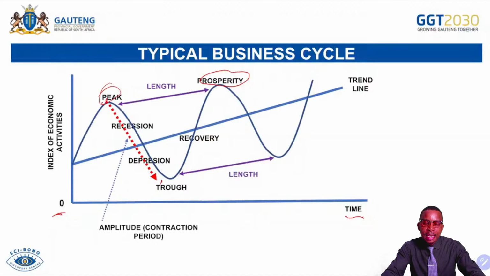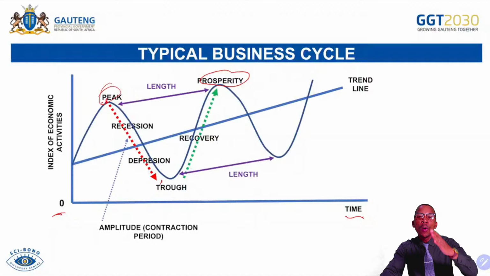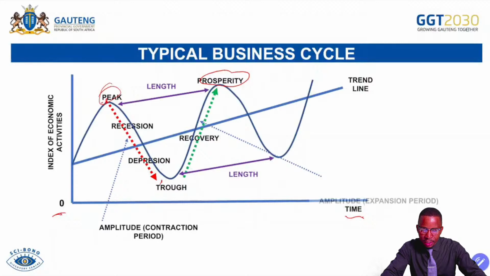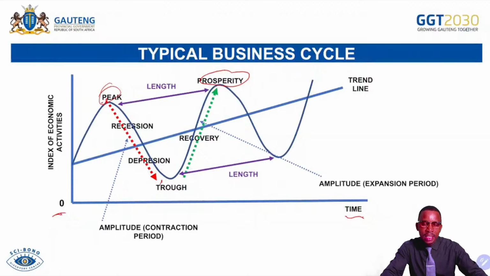And then we have a downward amplitude and the upward amplitude. This upswing you see in green in there is indicating to us what we call the upward amplitude, which shows the positive trends of economic activities. There you see amplitude in the expansion period. So this upswing, which is green there, is indicating the possible growth of economic activities.